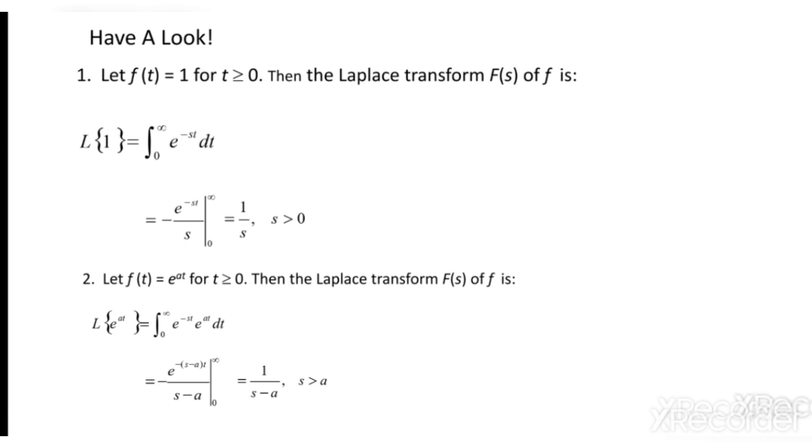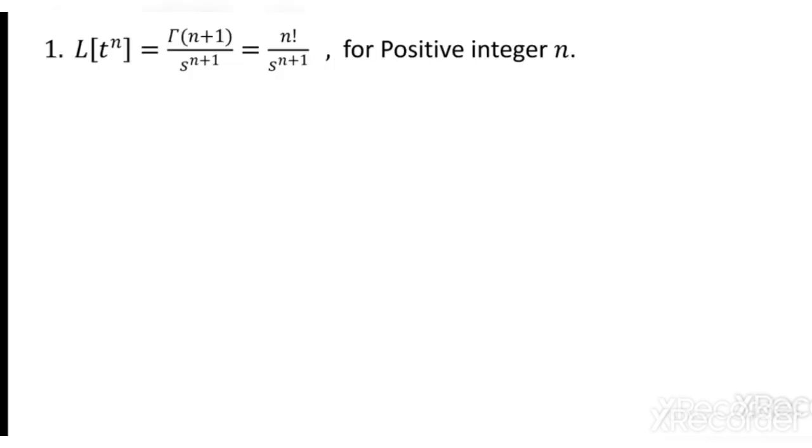So it gives 1 over s minus a. So I have taken one or two examples of how we can get the Laplace transform by applying the definition, but afterwards we take all those results directly, which we can apply while solving problems. So we take one more, t power n. Laplace transform of t power n, I have written directly. For exam point of view also this is enough. So we can take the results directly and apply that whenever we require.